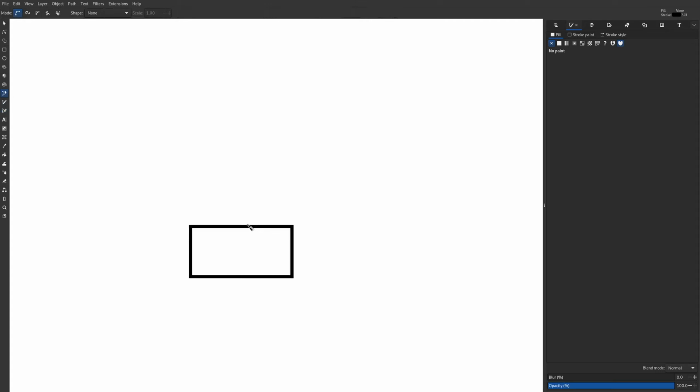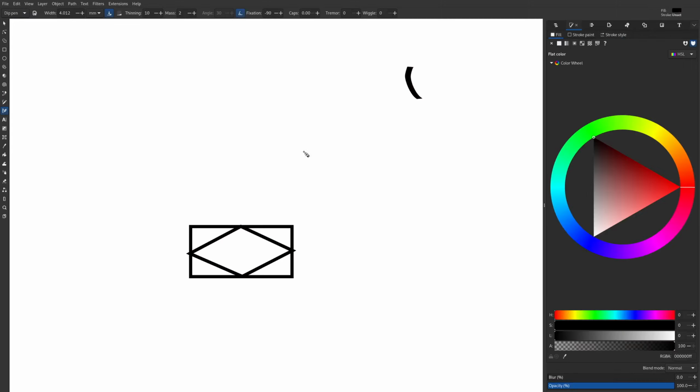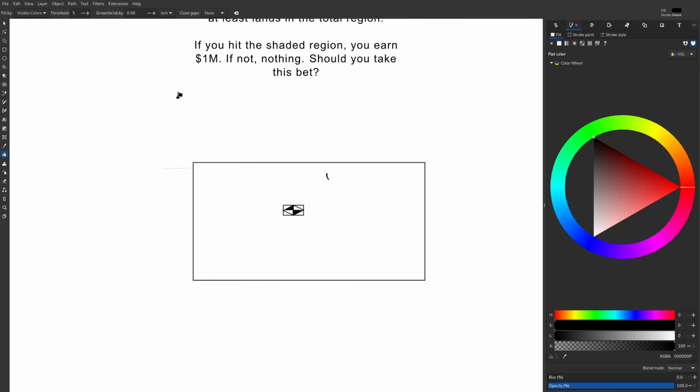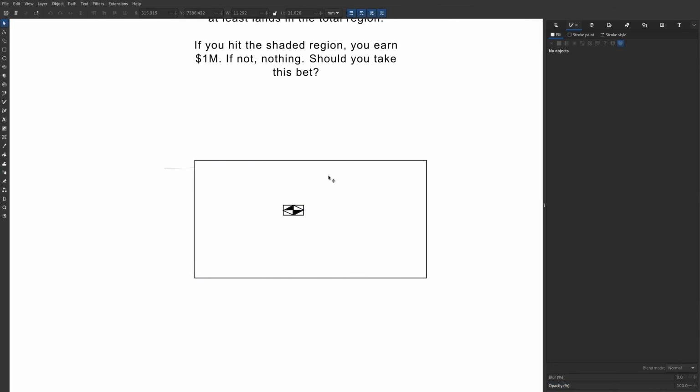Let's come here, make a diamond. Okay, let's draw 4 equal parts. And it must land either here or here. Okay, so it must land on that black stuff or else you're not getting the $1 million.